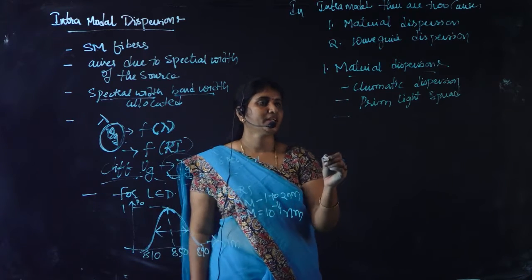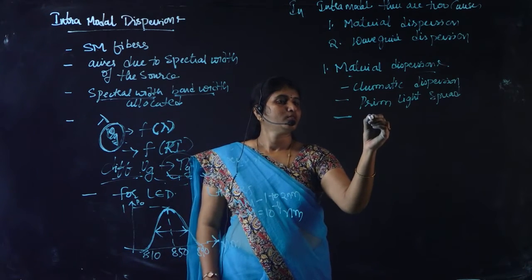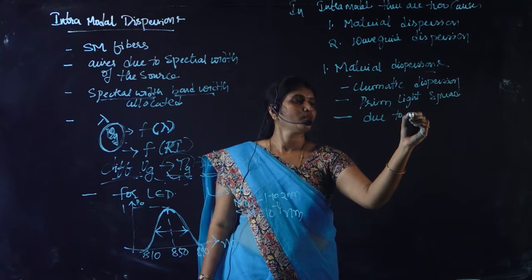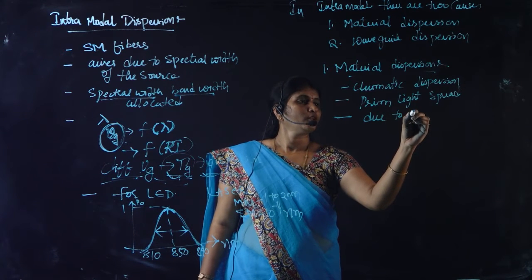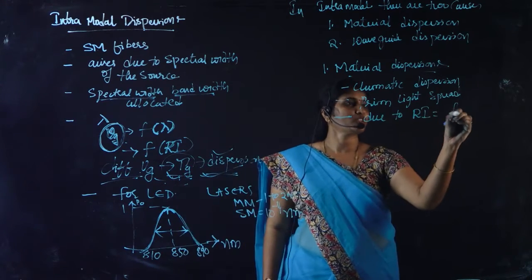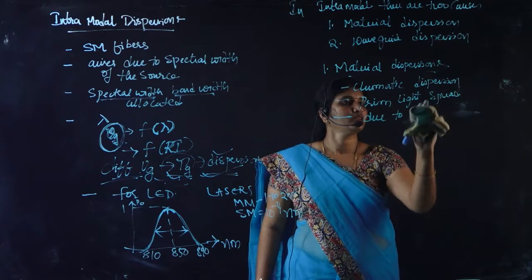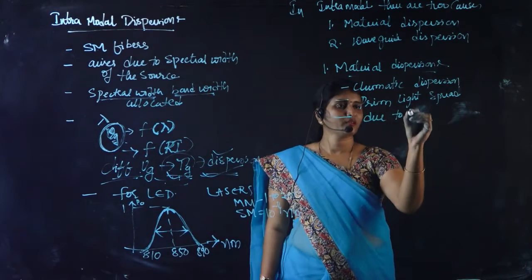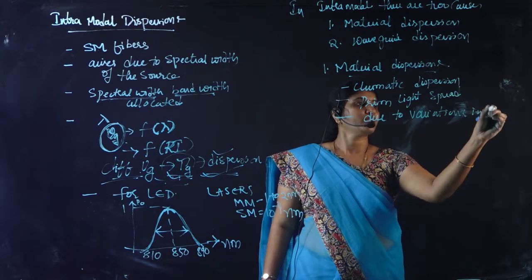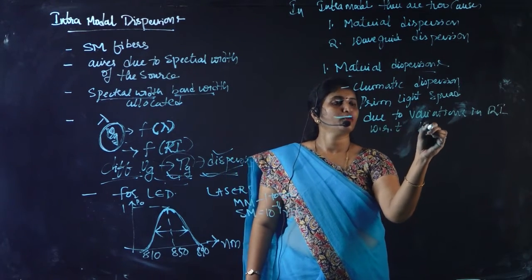Here in material dispersion, the dispersion is due to the variations in refractive index with respect to wavelength.